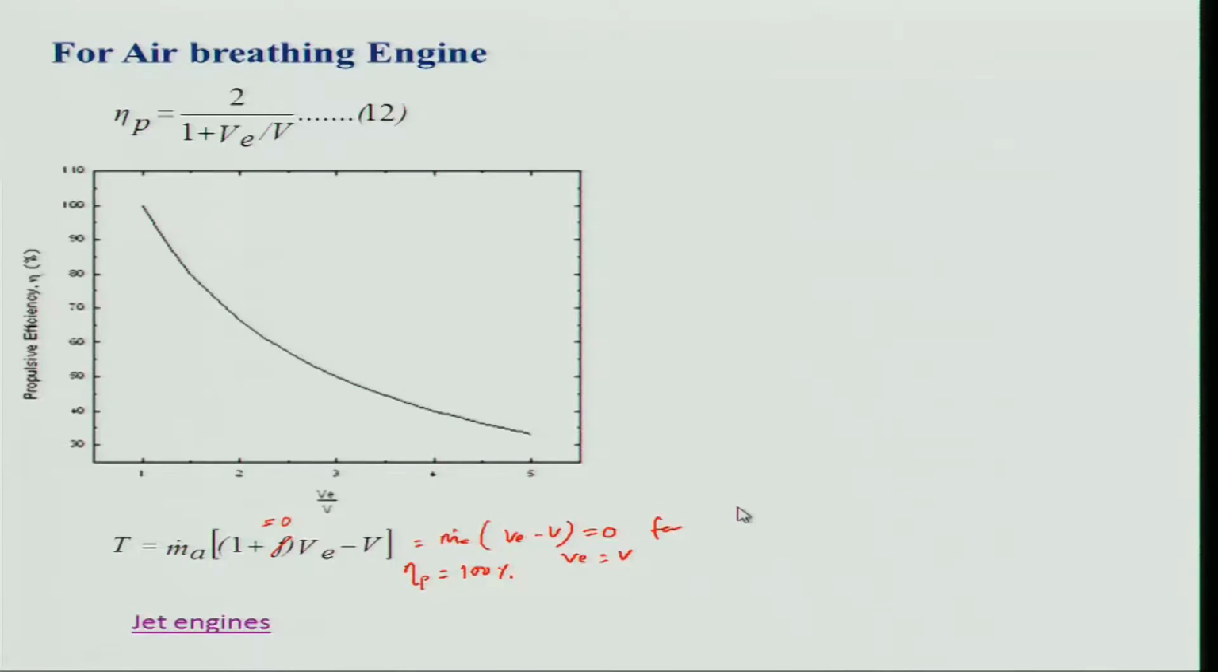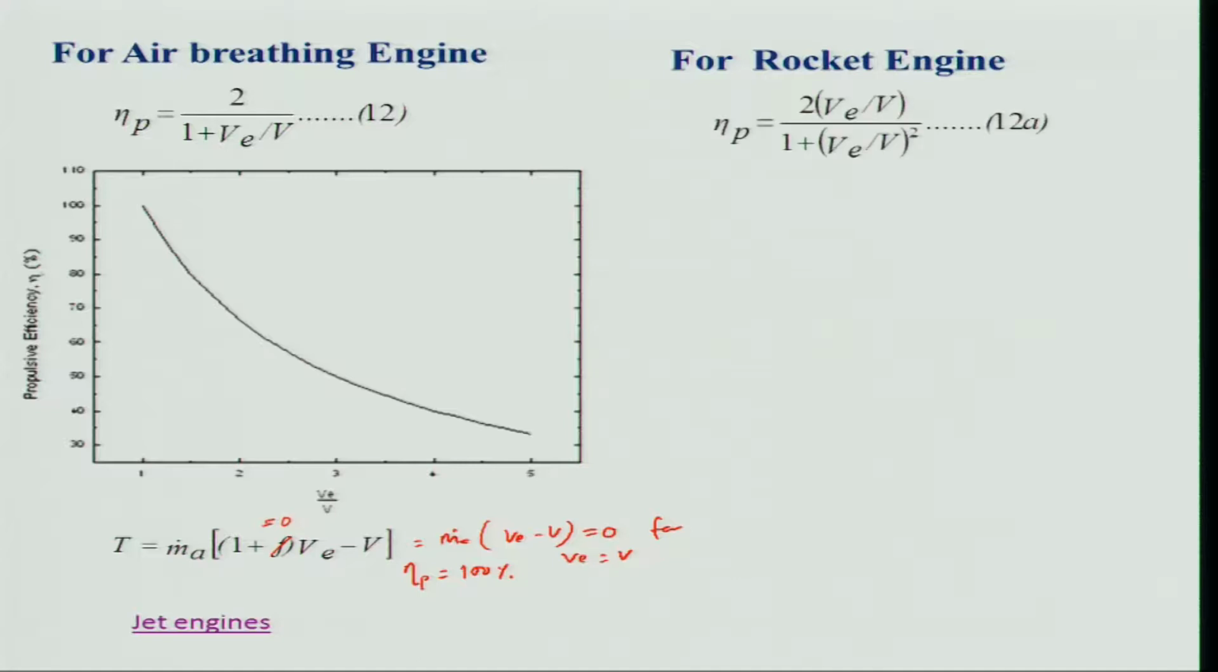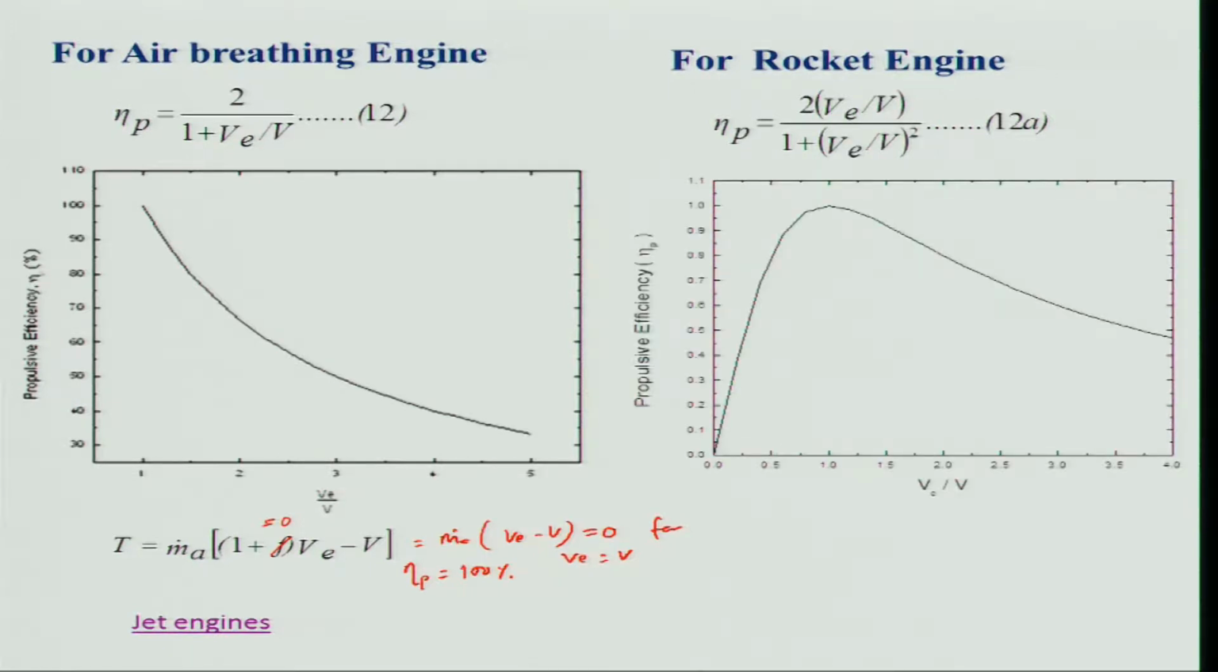We will be discussing that, but let us now look at the rocket engines, and how the propulsive efficiency varies with V e by V. How will it vary? Will it vary in a similar way, going on decreasing? Certainly not. If you look at this expression, you will find that propulsive efficiency increases from 0, because V may be very high as compared to V e. That means I am going towards 0, but in reality it is not possible. So this expression is plotted here.